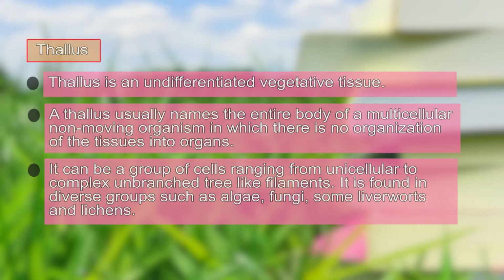The thallus organization can be found in lower group of entities like algae, fungi, some liverworts and lichens. Here in this lecture, we are going to learn about the thallus organization of the fungi. The thallus organization of the fungi can be unicellular or multicellular.